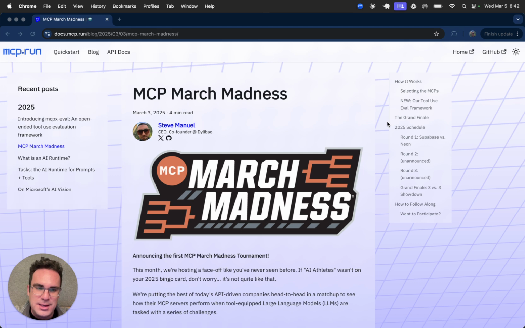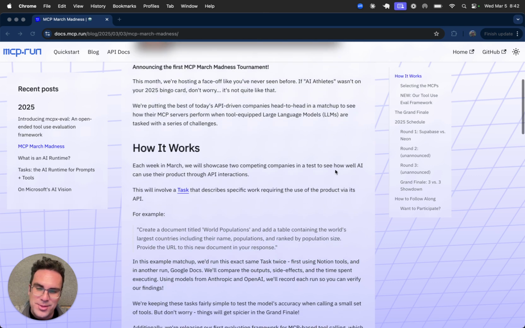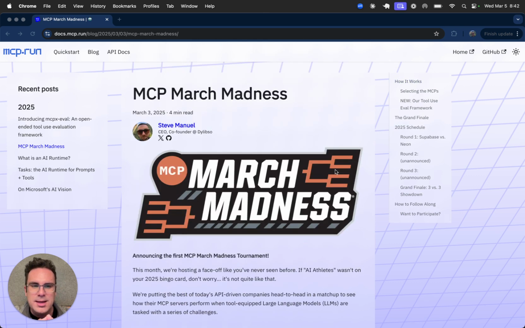their platforms. As a quick recap, which you can read all about the tournament here on our blog, we are going to leverage these companies' OpenAPI specs that describe their APIs and leverage a tool that we've written to convert those API specs into full-fledged MCP servers, converting those into servlets that run on the MCP.run platform.